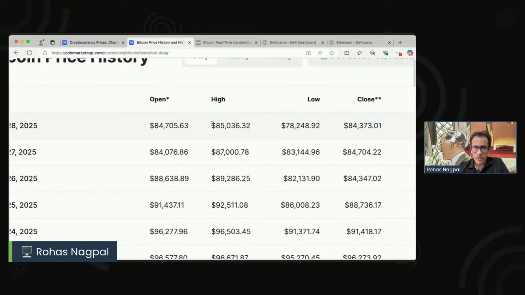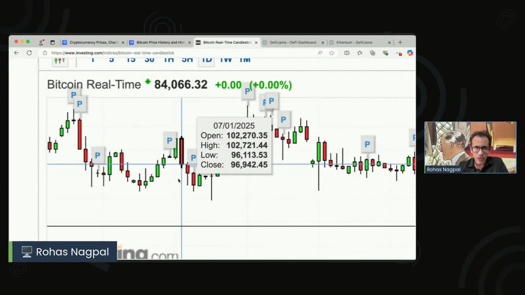And if you see here, sometimes the difference can be enormous. I mean, the difference is 85,000 versus 78,000. That's almost a 7,000 dollar difference between the high price and the low price of one particular day. Now, you may have seen these kind of graphs.